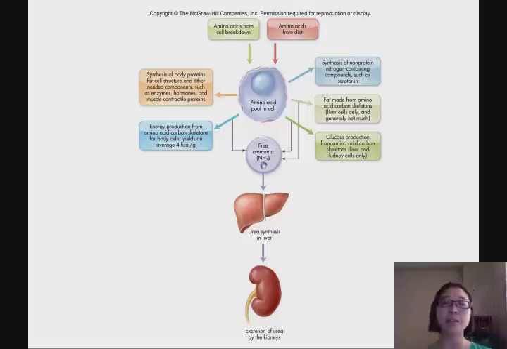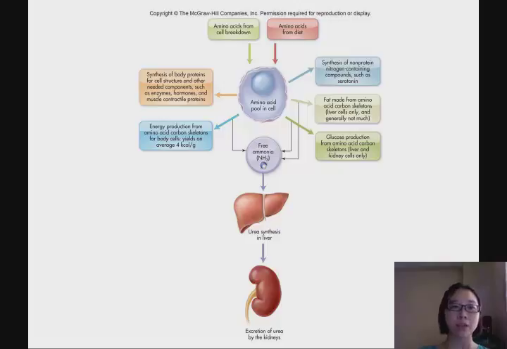Protein amino acids can come from food, or they can come from cell breakdown, and temporarily they are all stored in the amino acid pools in the cells. When they get into the cell, we can decide what to do. We can use them to make non-protein nitrogen-containing compounds such as serotonin. We can make amino acid carbon skeletons in liver cells only.